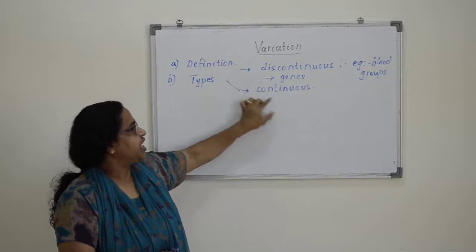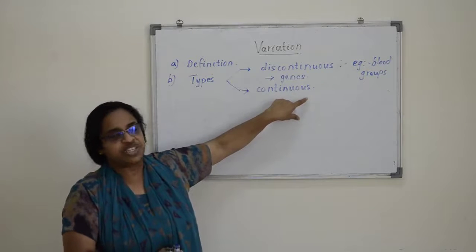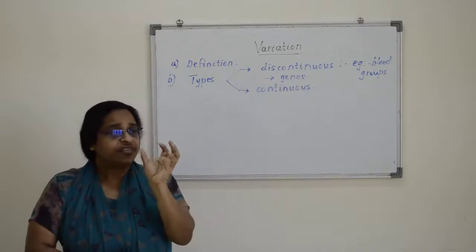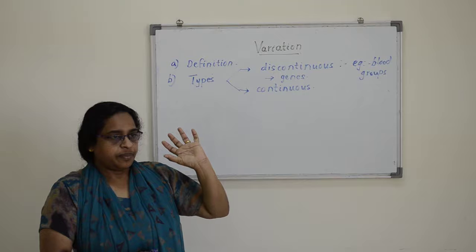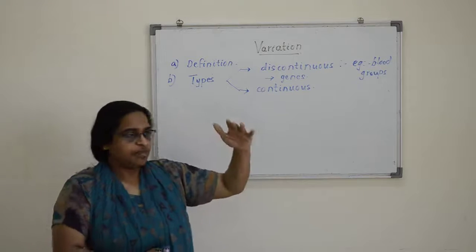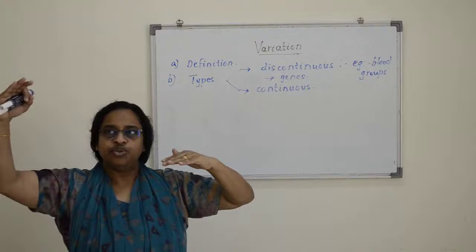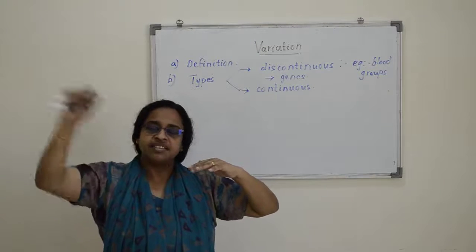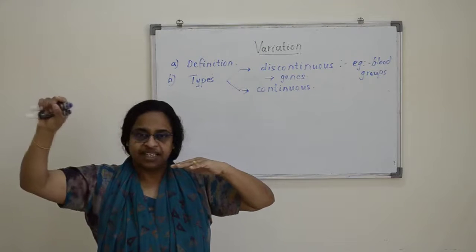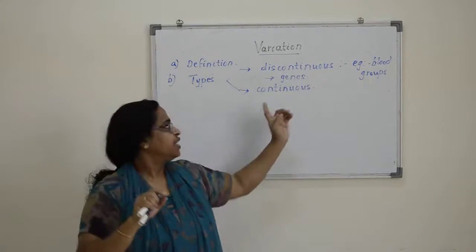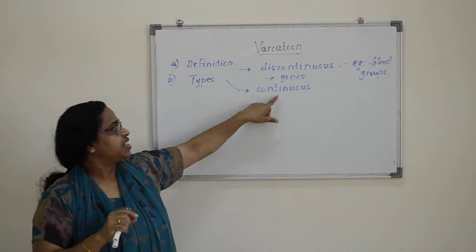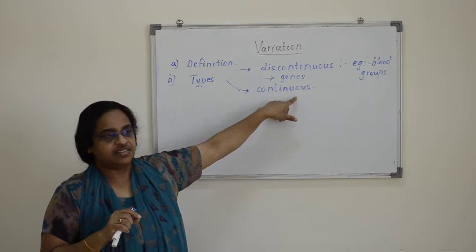That type of variation, we call continuous variation. That means there is no fixed number in your height. Maybe there is a low value and a high value, but most of you are falling in the same category.